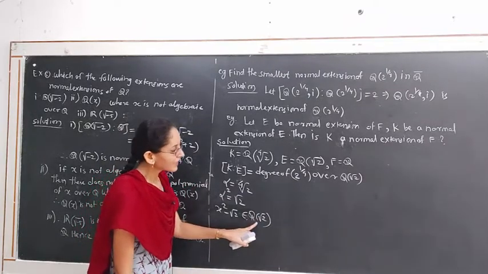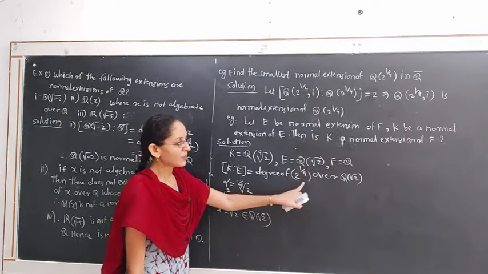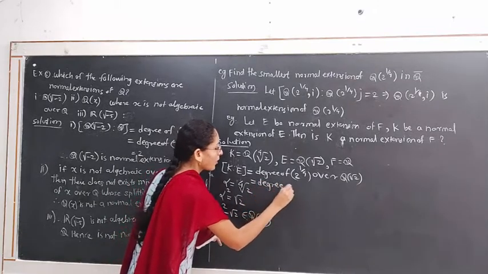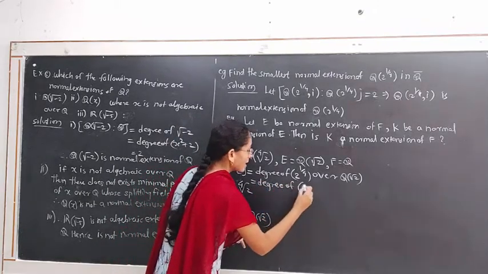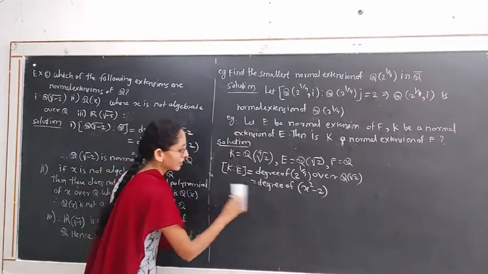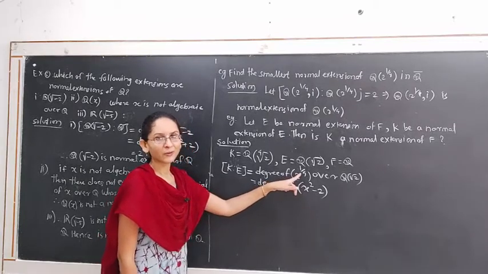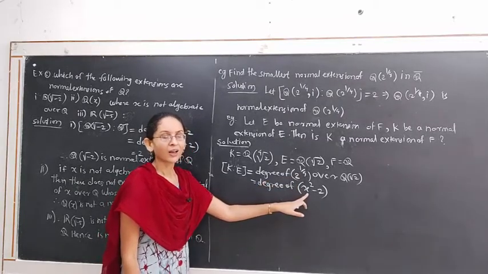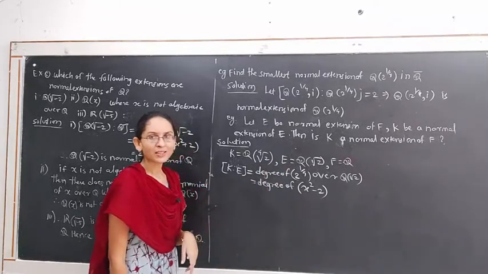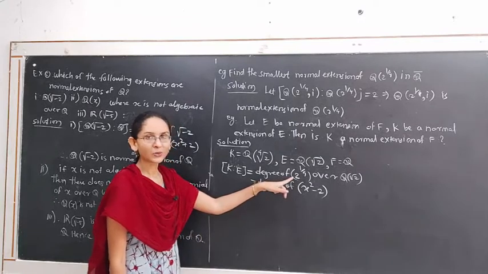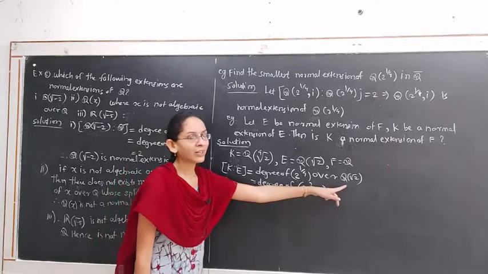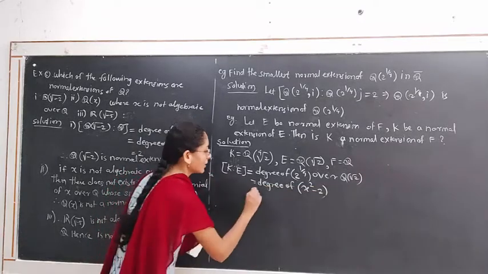Therefore, the degree of the algebraic element 2 raised to 1 by 4 over Q root 2 is the degree of the polynomial x square minus root 2. This is the minimal polynomial for 2 raised to 1 by 4 because it is a monic irreducible polynomial of least degree. X raised to 4 minus 2 is also a polynomial satisfied by 2 raised to 1 by 4, but that is not of minimum degree over the field Q joining square root 2. This degree of extension is 2.